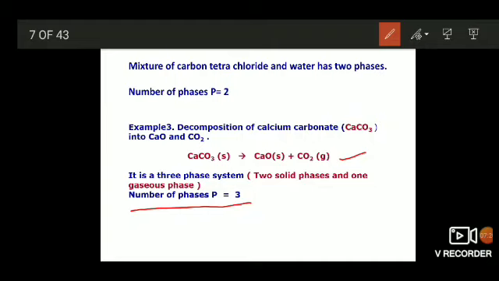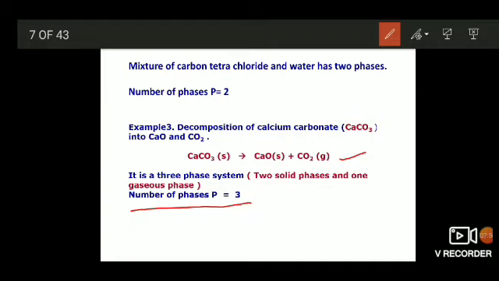Generally this experiment is carried out in a closed vessel where calcium carbonate rocks decompose to form calcium oxide and carbon dioxide. As the vessel is closed, the carbon dioxide gathers in the space above the surface of the solid phase. Calcium carbonate is a solid that can be separated, calcium oxide is a solid that can be separated, and carbon dioxide is a gaseous phase.